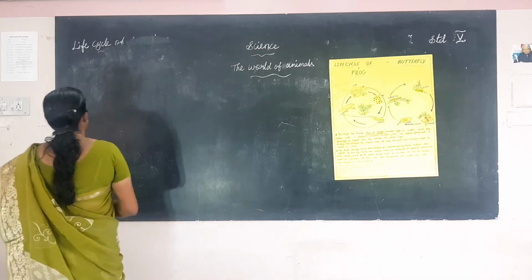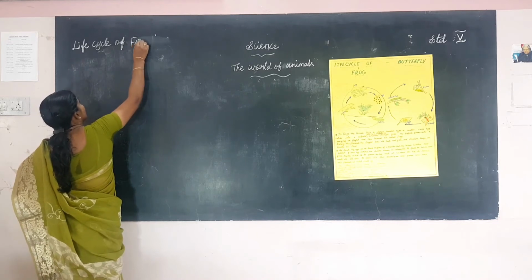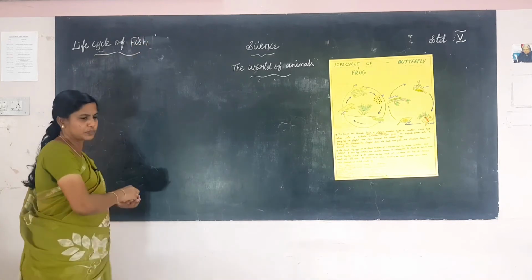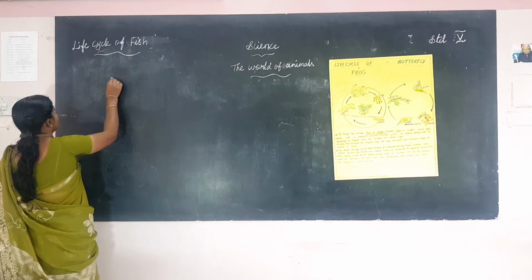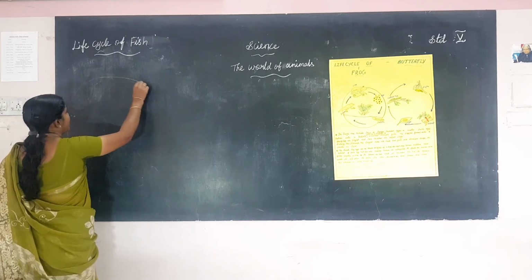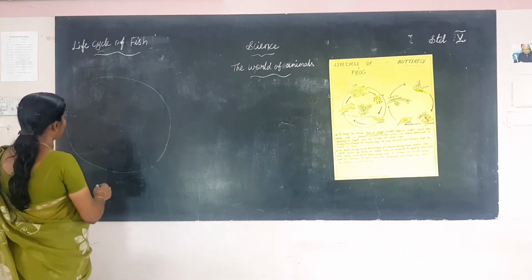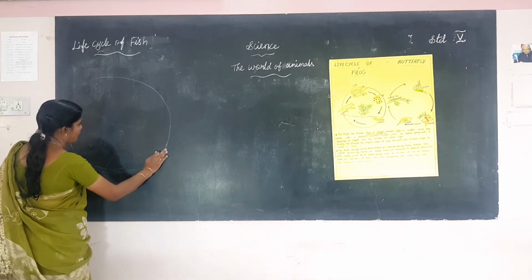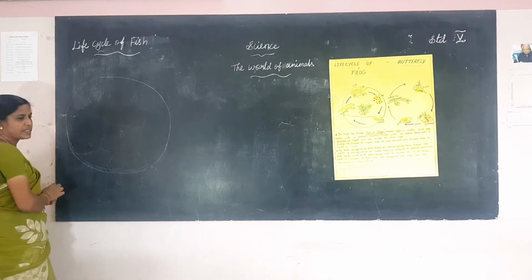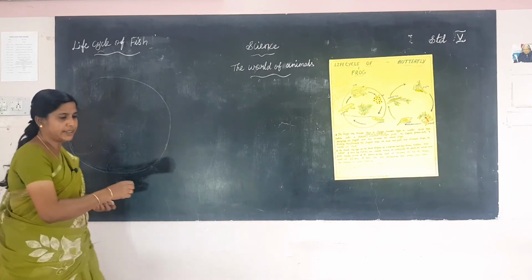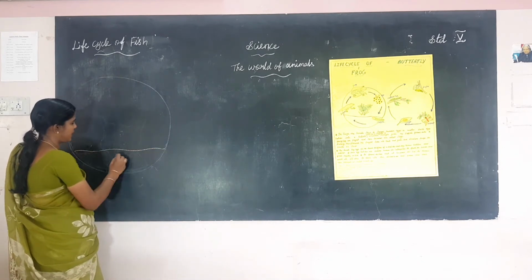Next one, life cycle of fish. First, the fish lays the egg in the water.